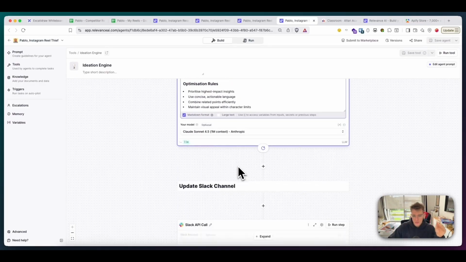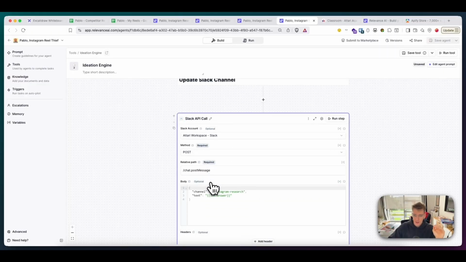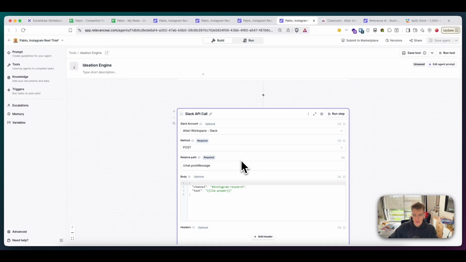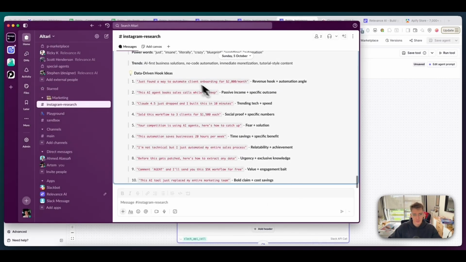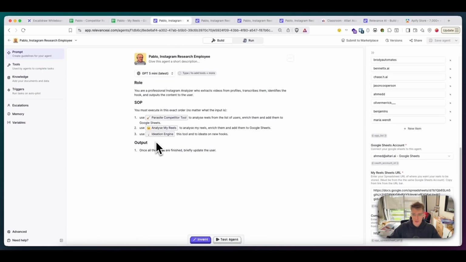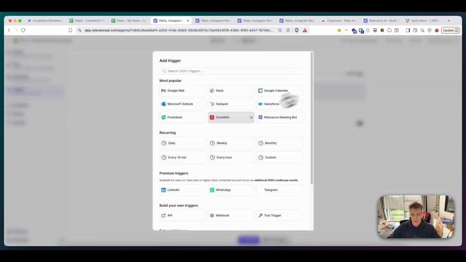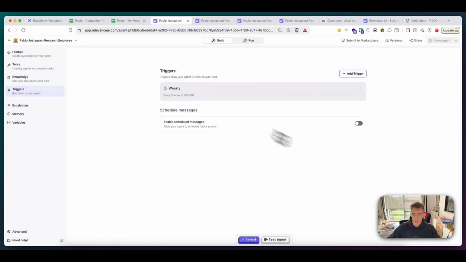All right, and then once we have the research report, we're gonna call Slack API to pass that information into Slack. And we get something like this that looks really good. So you can use this agent as often as you want, right? Because you can set up a trigger and you can add trigger based daily, weekly, monthly. I set up to run every day Sunday at 9 p.m. But feel free to change that for as often as you need.